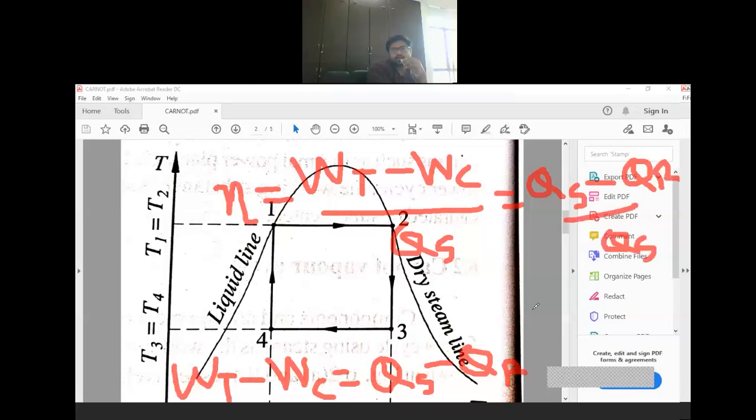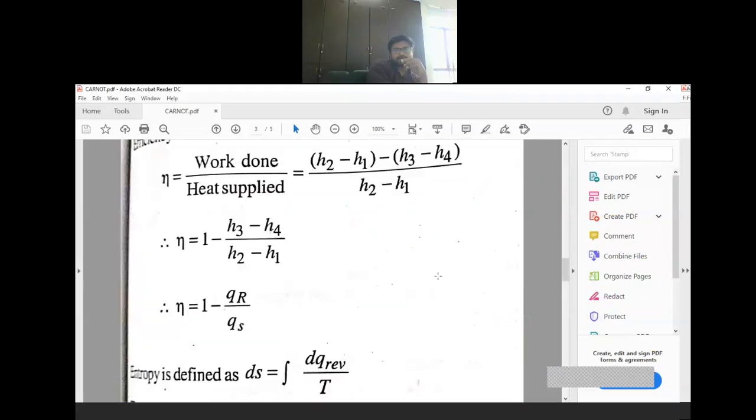Clear? So the final answer will be 1 minus Q rejected divided by Qs. So this will be the final answer of efficiency. Clear? So I hope you have understood this. So here also you can see this is the final answer.